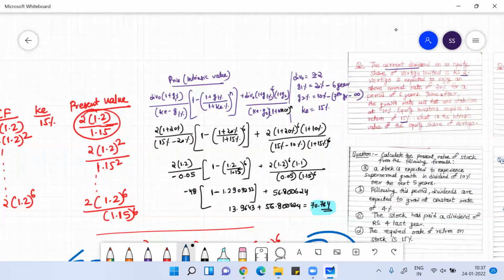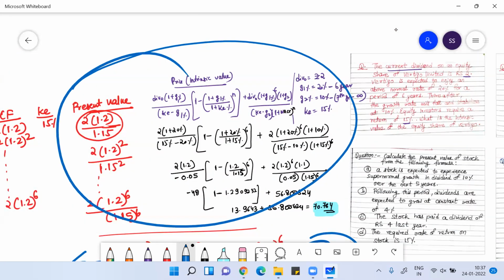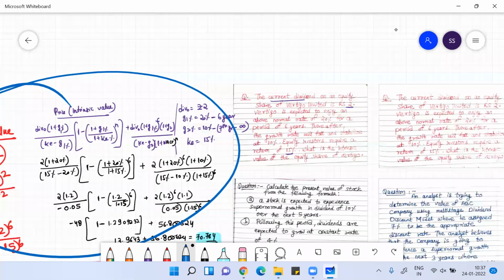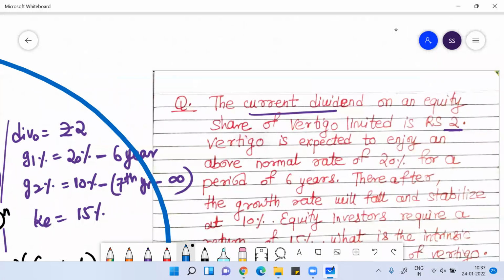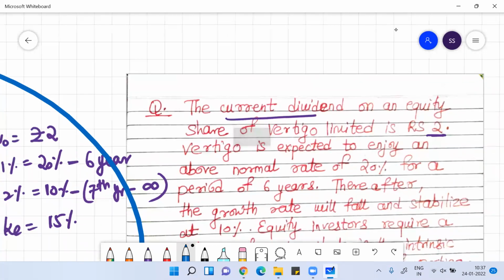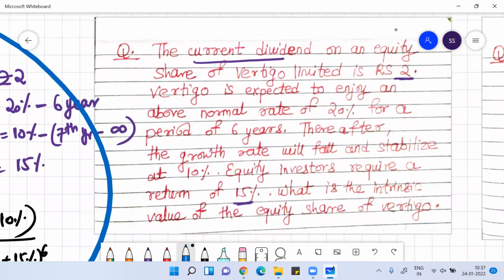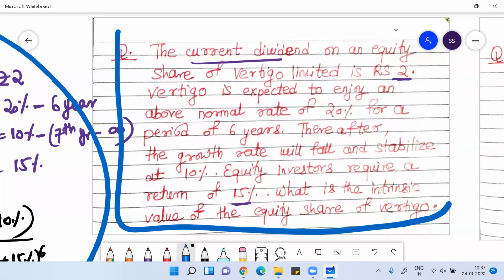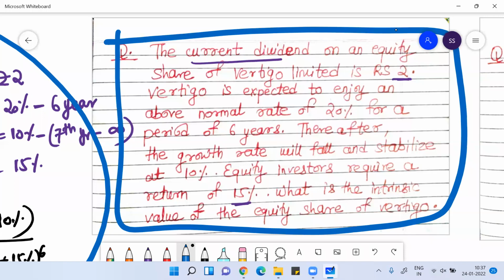This is the example of the two-stage growth rate model I've given you. By discussing the equity valuation formula, I tried to explain the concept of the two-stage growth rate model. The same thing can be used for firm valuation too, where we talk in terms of free cash flow.